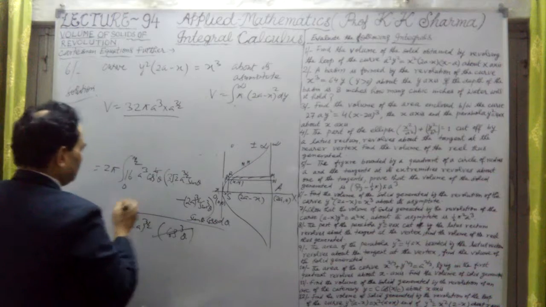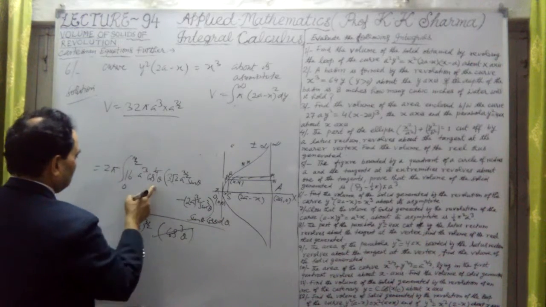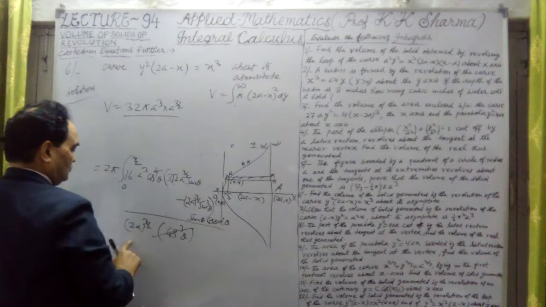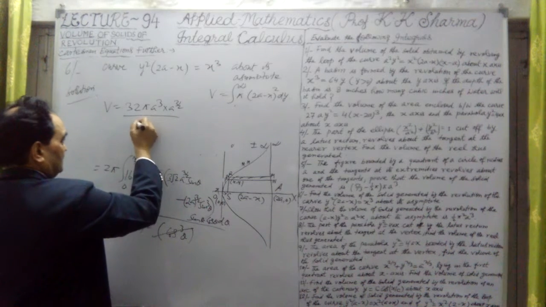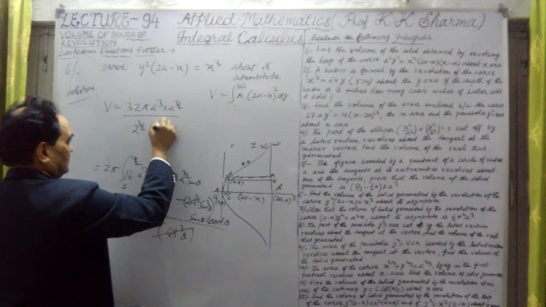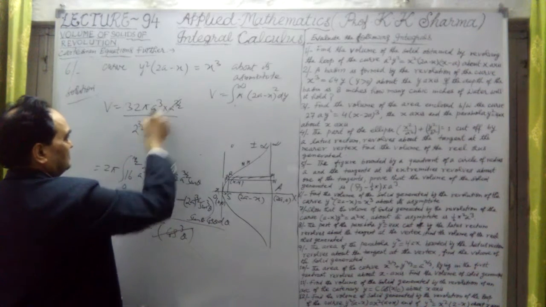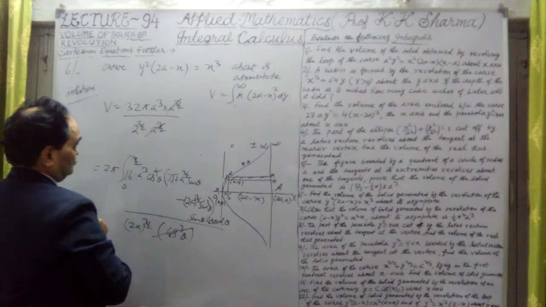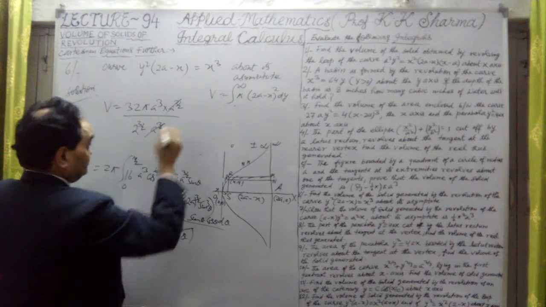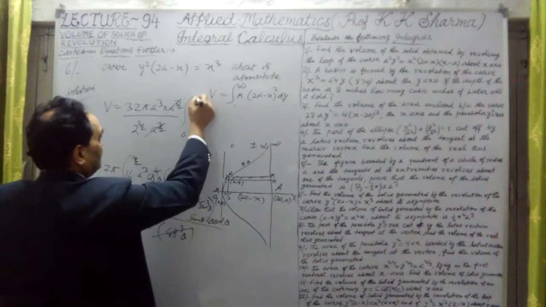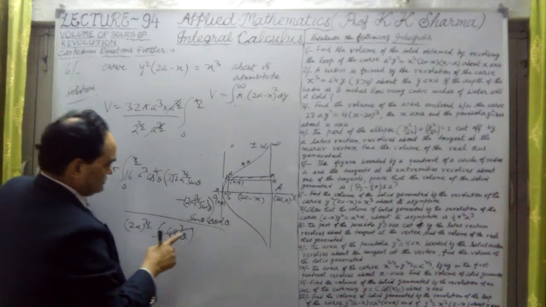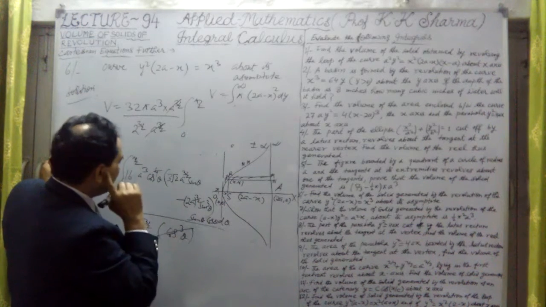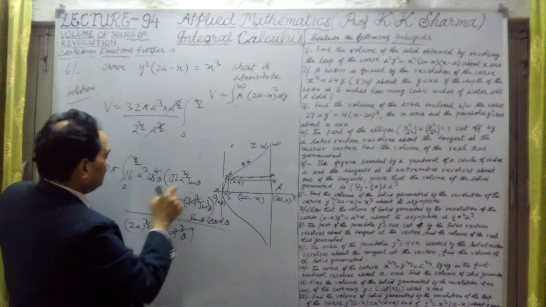Alright, okay, let me just further solve it. It is now cos square theta, this a cube we have taken, and in the denominator we have got 2 raised power 3 by 2 into a raised power 3 by 2, a raised power 3 by 2 cancelled out, 2 raised power 3 by 2 just is solved, this is 2 root 2, okay, and inside what do we get, 0 to pi by 2. Now first step is sin theta and 1 cos square theta is there. First step is sin square theta cos square theta.